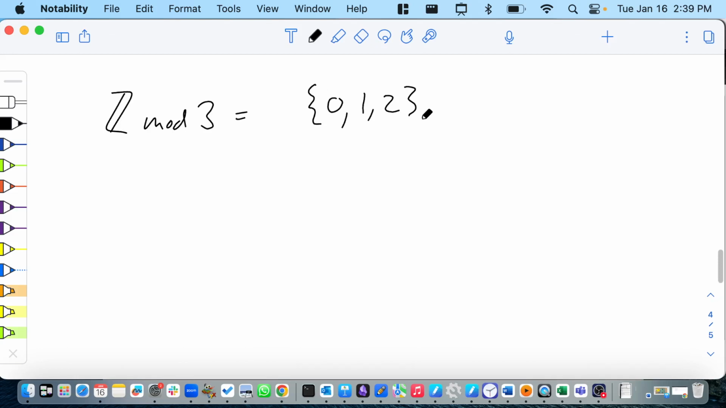So that's kind of like the target space. But it's got something to do with 3 and it's got something to do with ordinary numbers. So you're on the right track. Anyone else want to take a stab at it?